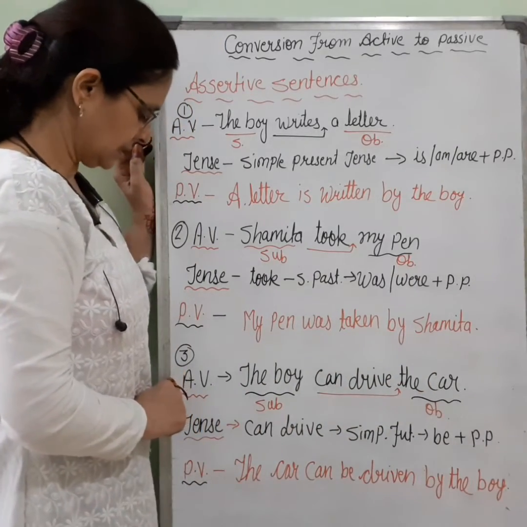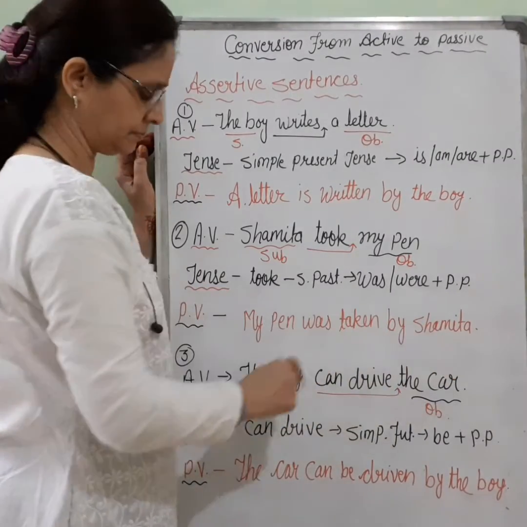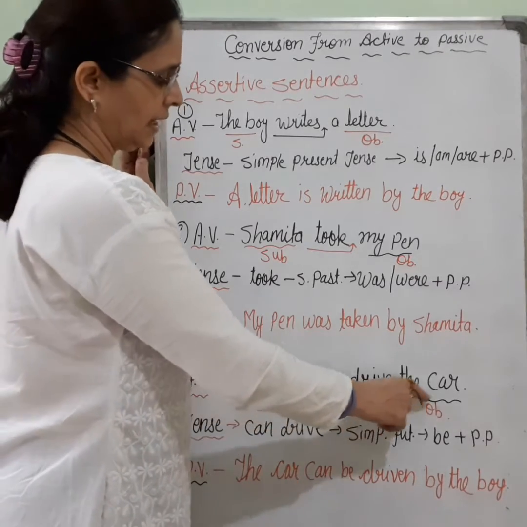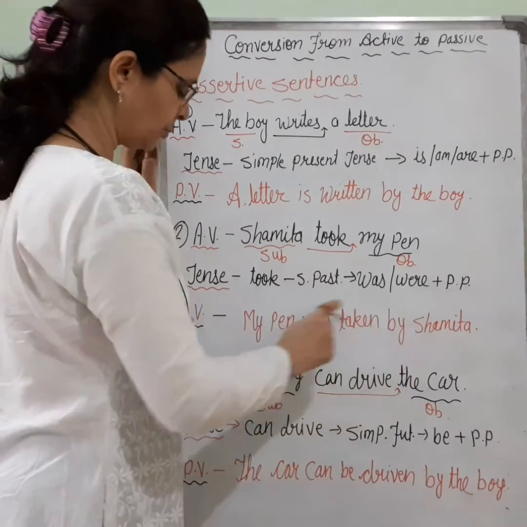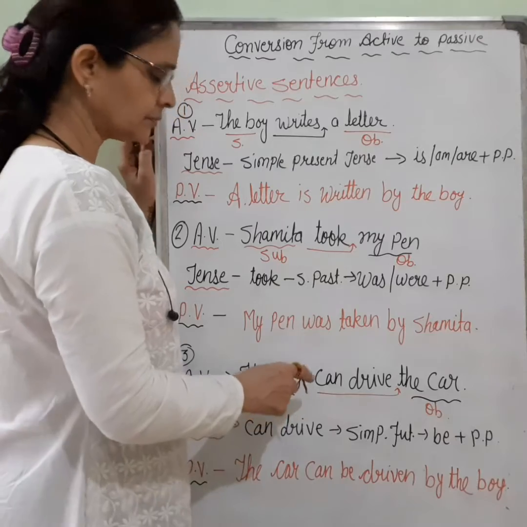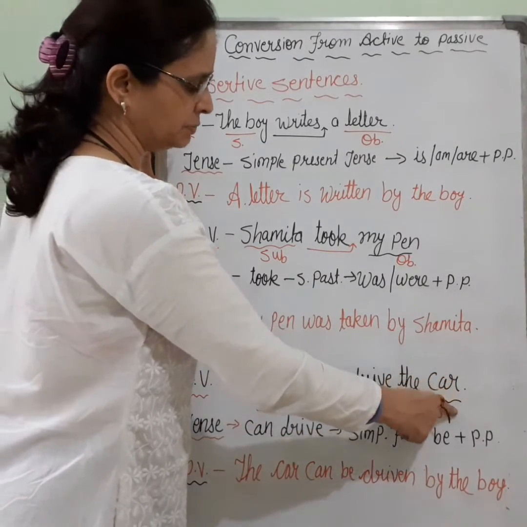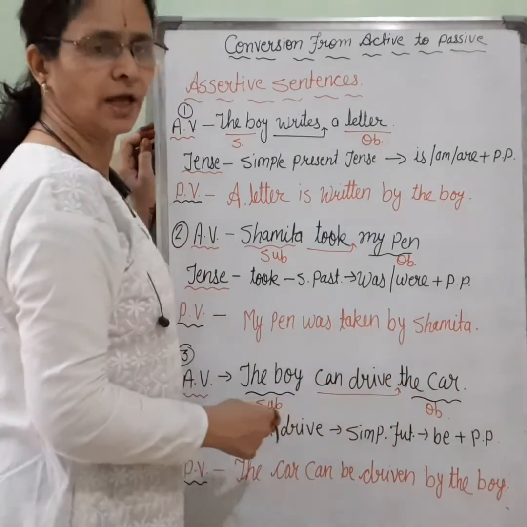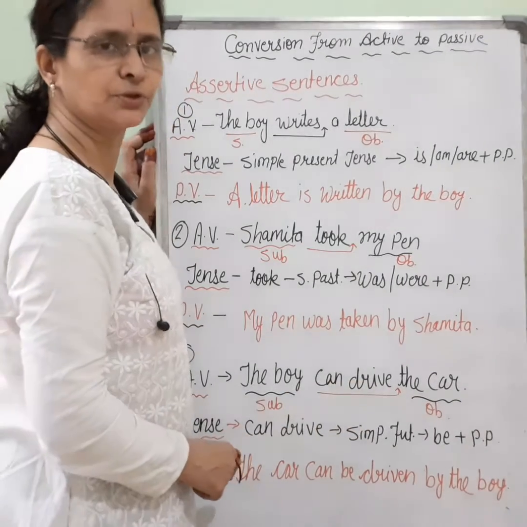Third sentence, active voice: The boy can drive the car. The subject is the boy, can drive is the verb, and the car is the object. Again I will repeat, subject object में convert होता है, object subject में convert होता है, place change होती है दोनों के according to the number of जो यहाँ पर object है, जब वो subject का काम करेगा तब हम उसके accordingly helping verb का use करते हैं। Here can drive shows the simple future tense.